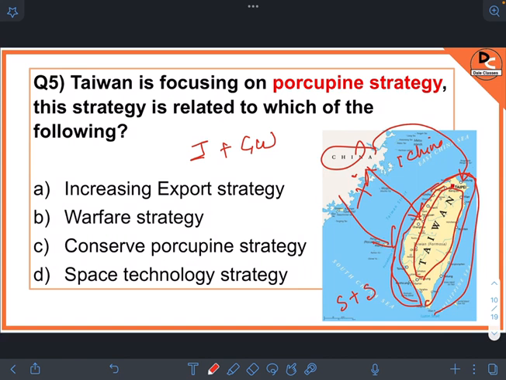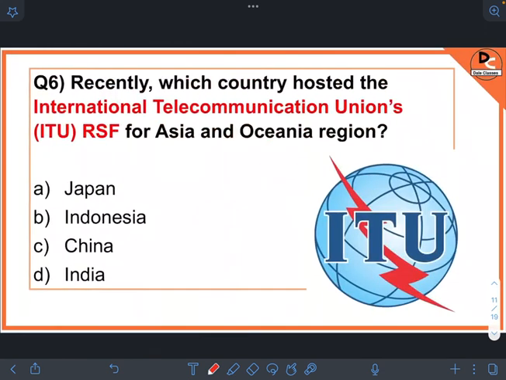So it is a very important strategy. If there's any question about Porcupine Strategy, just remember that it is Taiwan policy regarding China. Okay, and it is a warfare strategy.